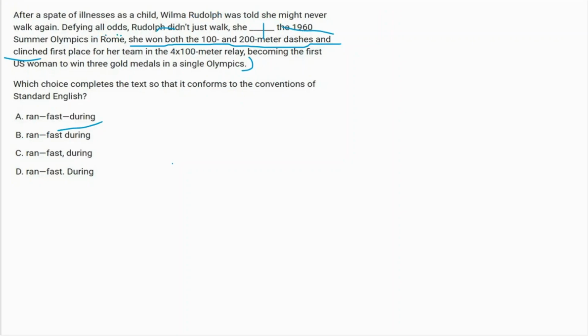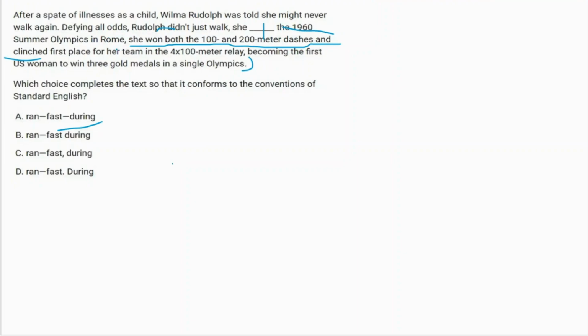I said if there's an independent sentence and you have to use during, you have to end it right there. Like, I will use an object after during and end it there. How would it make sense? Defying all odds, Rudolph didn't just walk. She ran fast during the 1960 Summer Olympics in Rome. If it just said this, okay, it was right.